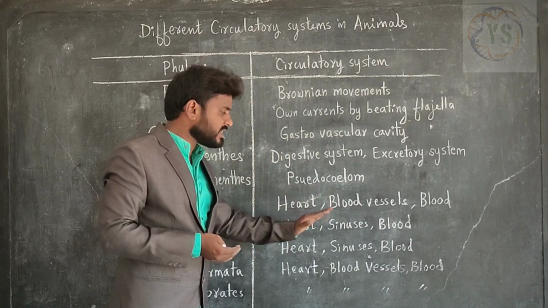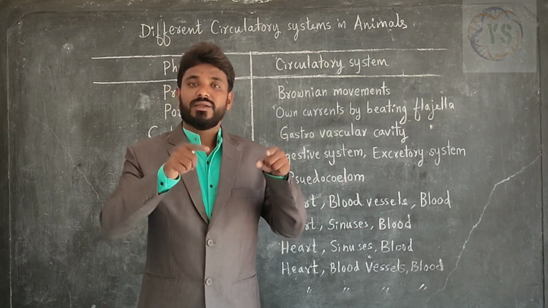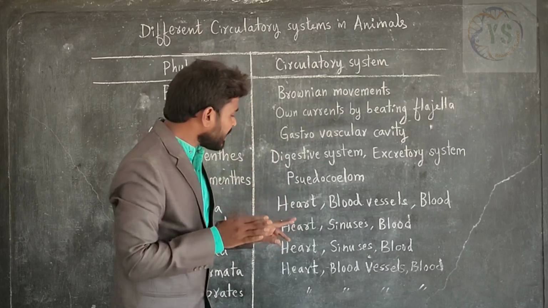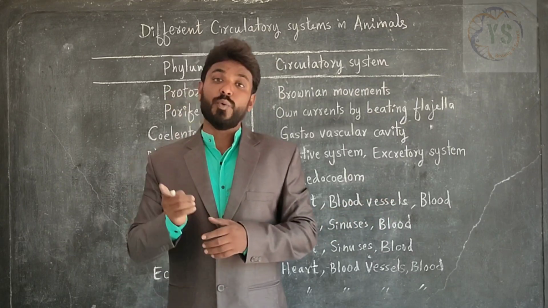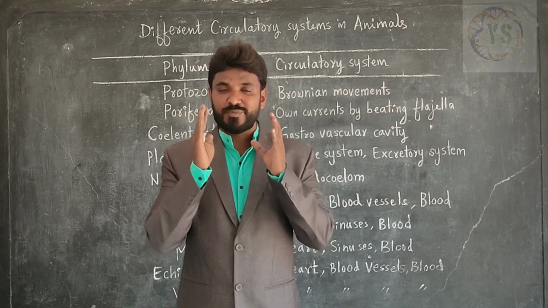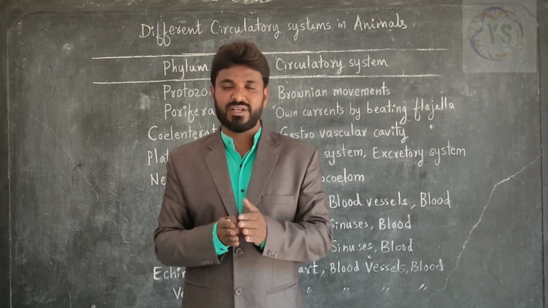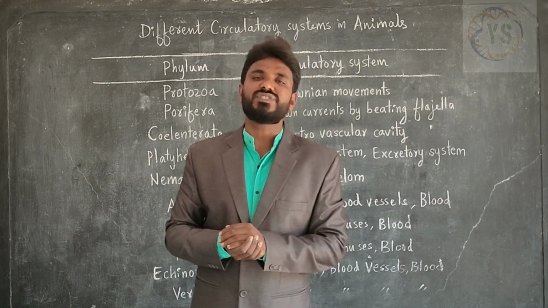Here heart, sinuses and blood are the parts of circulatory system. So here no blood vessels are present. The blood flows in sinuses. So this kind of circulation is known as open type of circulation. Open type of circulation means if blood flows in sinuses, that is known as open type of circulation. If blood flows in blood vessels, that is known as closed type of circulation.